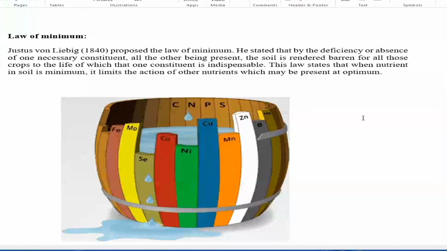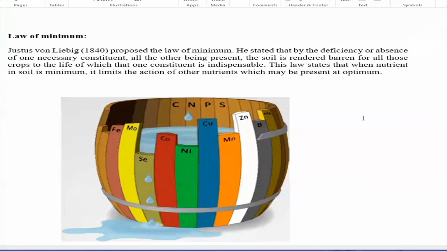Suppose the soil can supply, as per the requirement of the crop, all the nutrients except sulfur. Then the maximum production of the mustard cannot be attained in that soil unless the sulfur deficiency is corrected, though other nutrients are present in optimum amount. That means the yield response to the nutrients depends upon how you can rectify the deficiency of sulfur in the soil. That is the law of minimum.